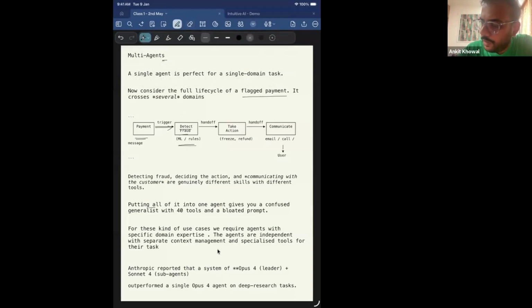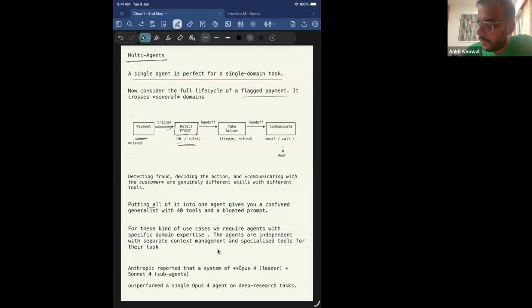Now let's deep dive into multi-agents: what are multi-agents and why are they even required? We already know that a single agent is perfect for a single domain-specific task. Now let's say we have a complex task, like flagging an unauthorized payment, or a payment system which detects fraud. If I have to design that system, whenever a payment is made, a trigger might happen that should detect whether fraud has been done or not.